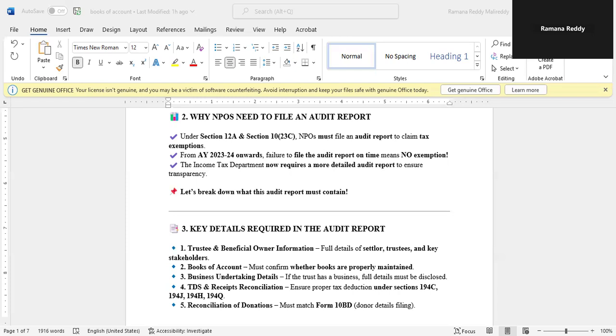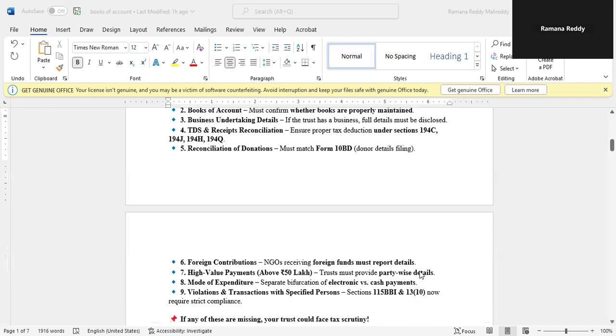Reconciliation of donations must match the Form 10BD donors list details filing. Foreign contributions: NGOs receiving foreign funds must report details. High value payments above 50 lakh: the trust must provide party-wise details. Mode of expenditure: separate bifurcation of electronic versus cash payments.